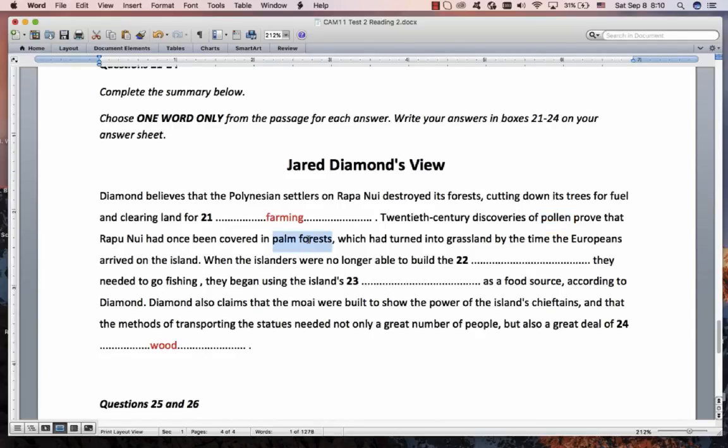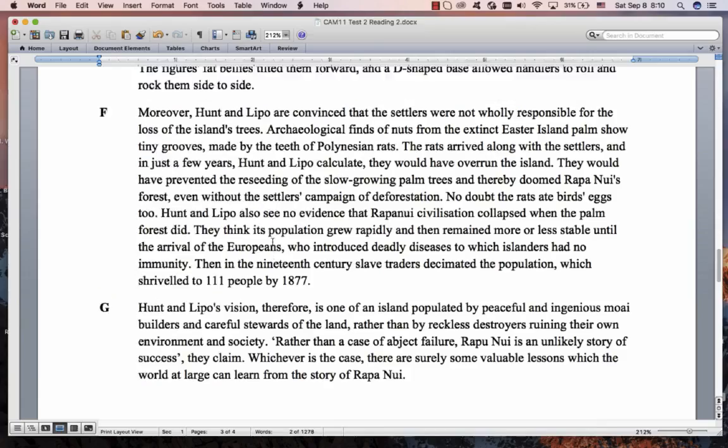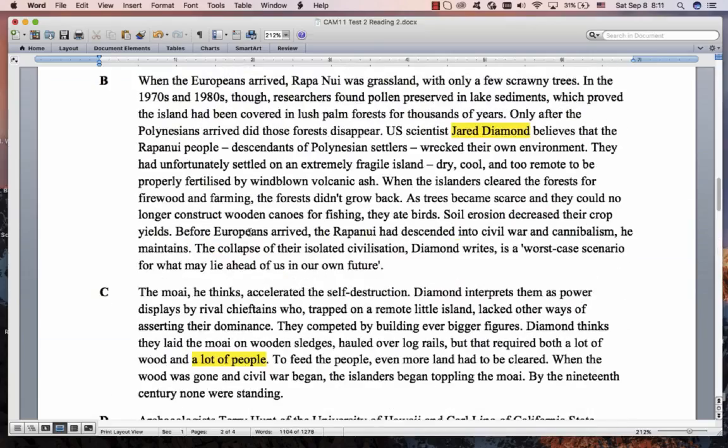Palm forest is very nice. They can't paraphrase palm. A palm tree is a palm tree. You can't have a different word for it. So it's a nice scanning word. Grassland, Europeans. Right, I want palm forests. There's Europeans.